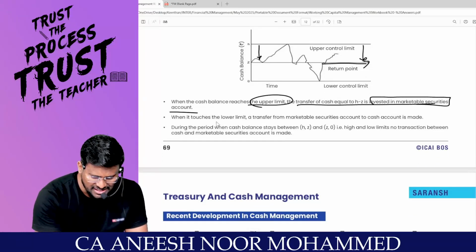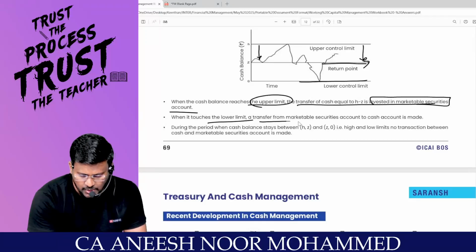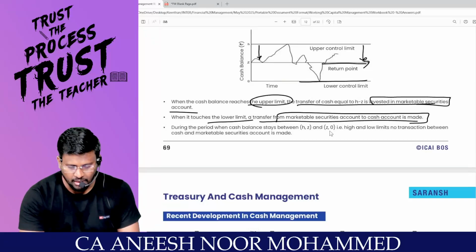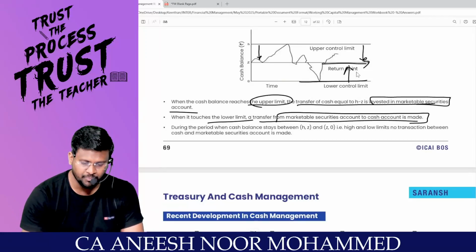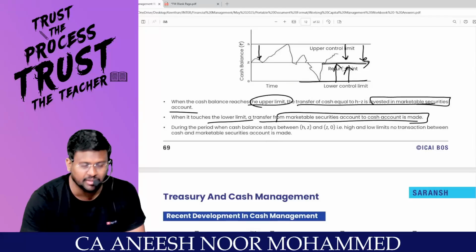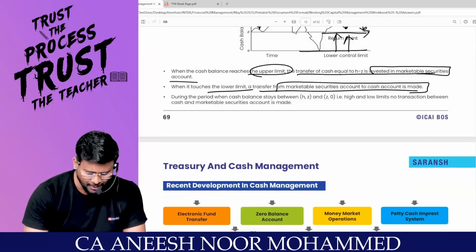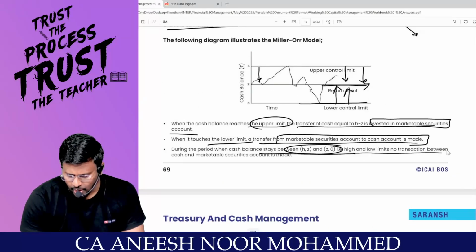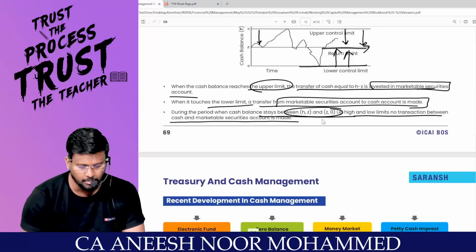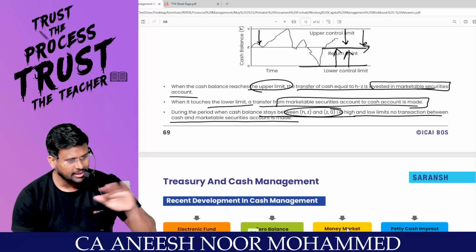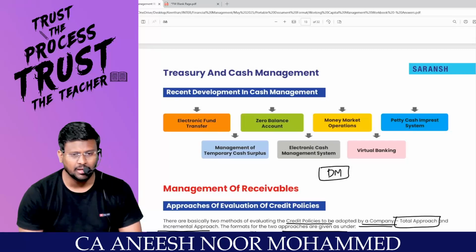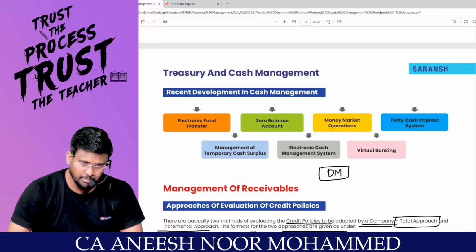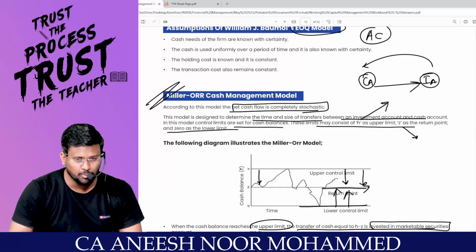When it touches the lower limit, a transfer from the marketable securities account to the cash account is made. I will sell the security, get the money, refill, and come back to the return point. Are you totally with me? This is called the return point. During the period when the cash balance stays between H and Z or Z and 0, the high and low limits, no transaction between the cash and marketable securities account is made. No transaction. So this is the idea of the Miller-Orr cash model.